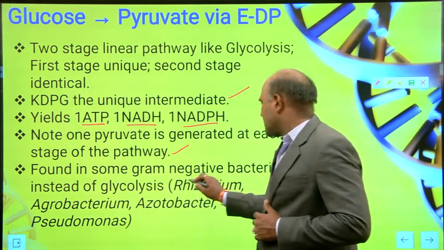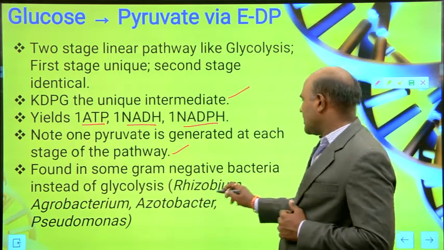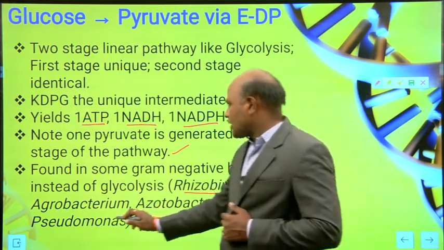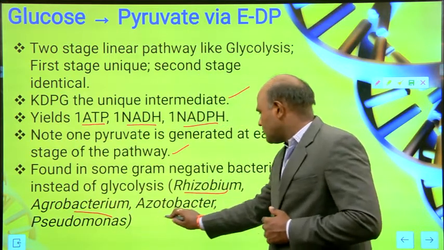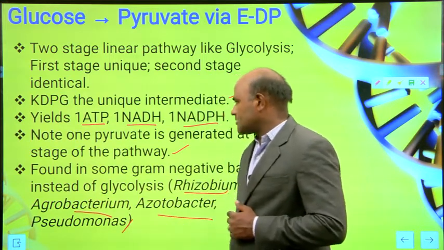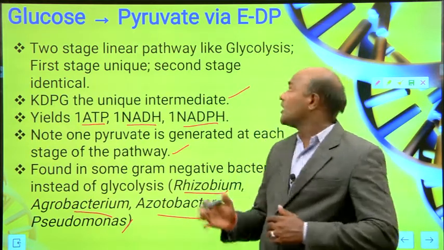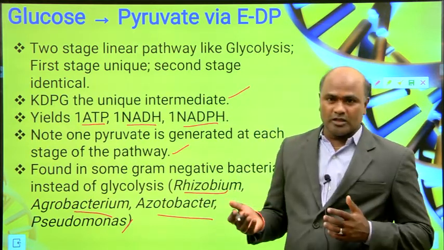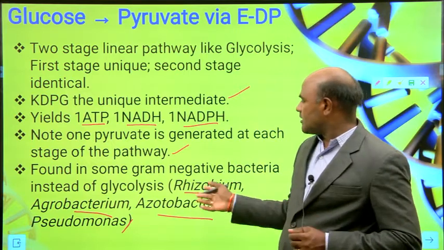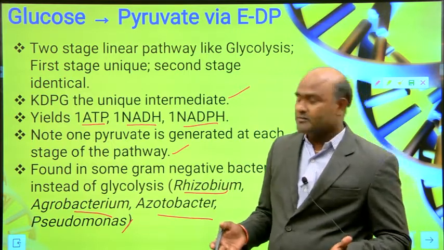This is usually found in Gram-negative bacteria such as Rhizobium, Agrobacterium, Azotobacter and Pseudomonas. So we can see it in some of these bacteria.